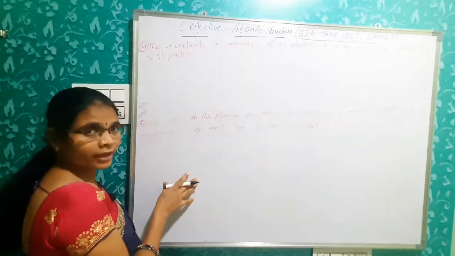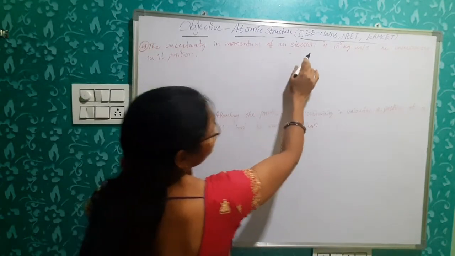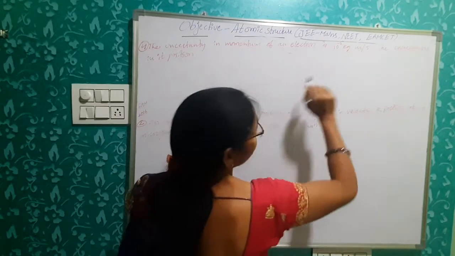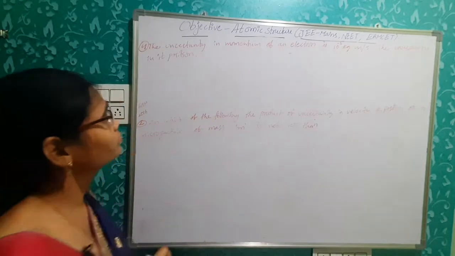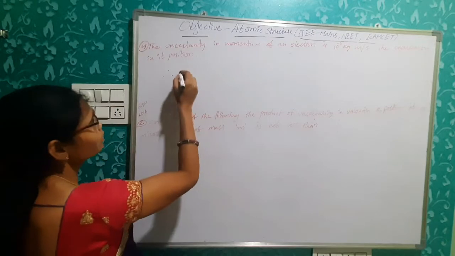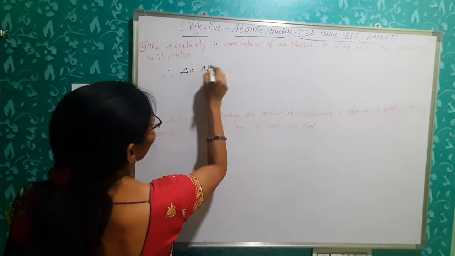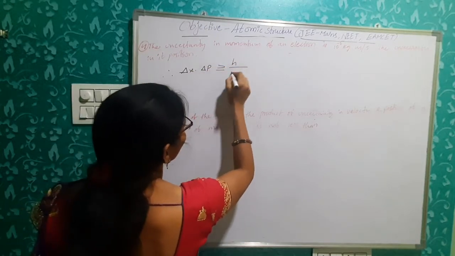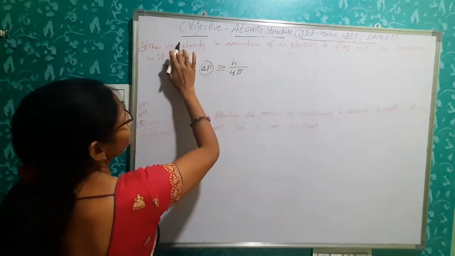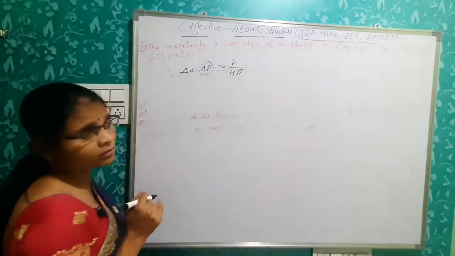Clear? Next, fourth problem. The uncertainty in momentum of an electron is 10 power minus 5 kg meters per second. What is the uncertainty in the position? What is the Heisenberg uncertainty principle? Delta x into delta p greater than or equal to h by 4 pi. So the uncertainty in momentum delta p is given as 10 power minus 5.